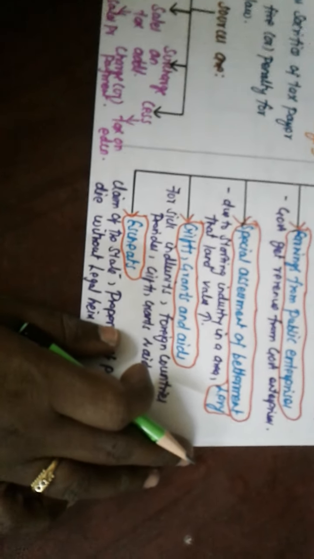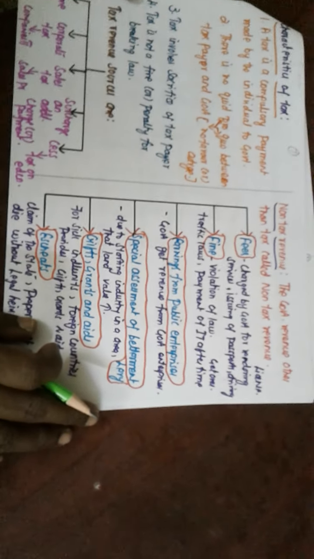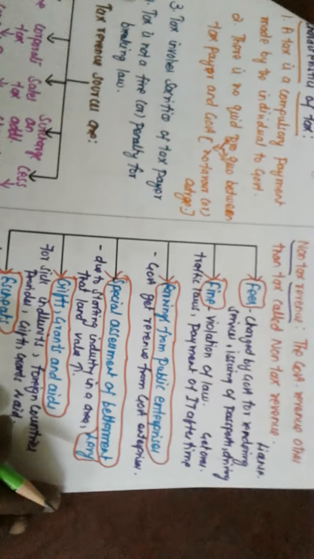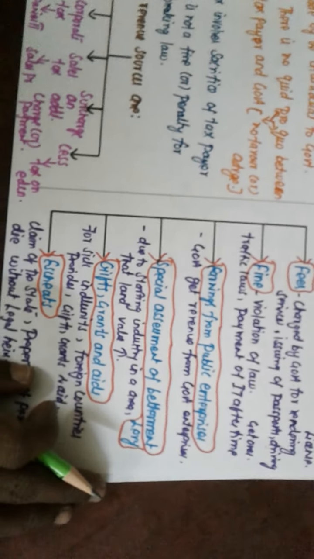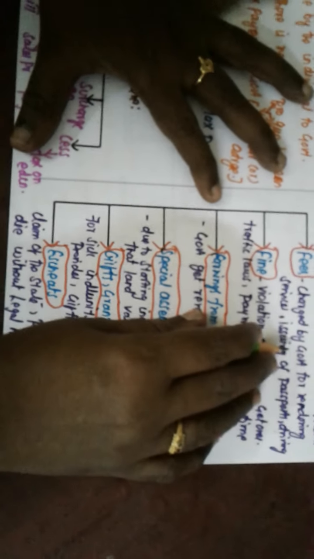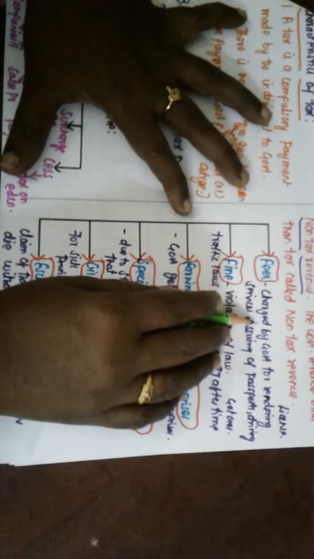Non-tax revenue. Government revenue other than tax is also known as non-tax revenue. What are the concepts that come under non-tax revenue? Fees, fine, earnings from public enterprises, special assessment or betterment levy, gifts, grants and aids, and last one, escheats. Fees, you people know very well, are charges paid to the government for rendering certain important services. For example, for passport issue or driving license issue, we have to pay certain important fees.